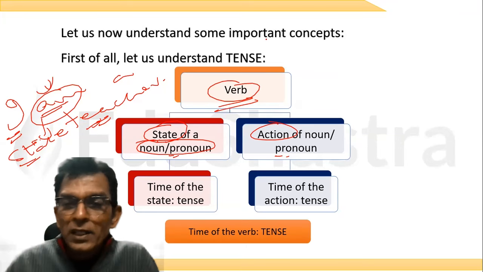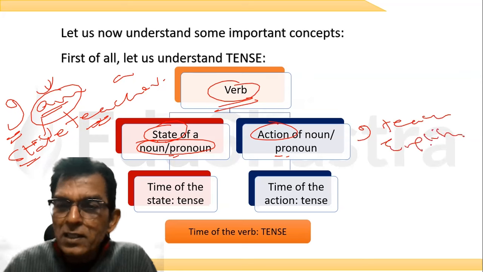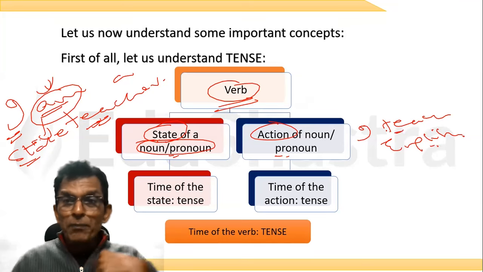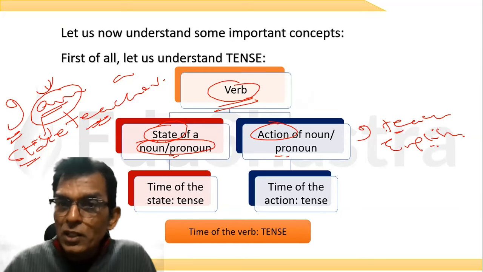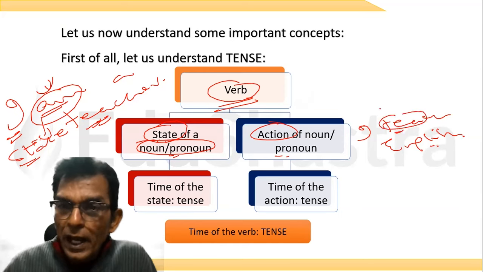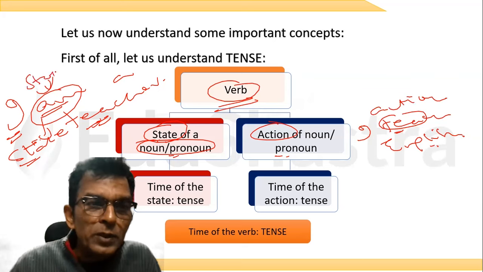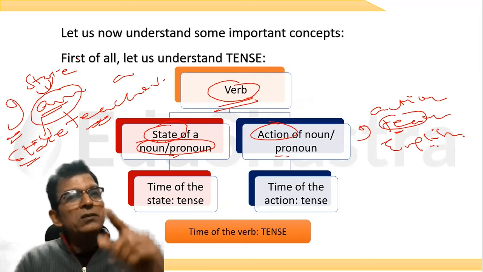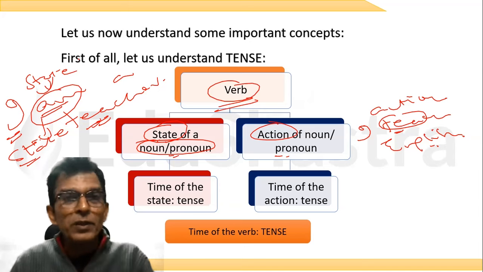Okay, now here, look at this. I teach English. Now, when I write this, here you will see that there is an action, sir. मैं पढ़ाता हूं, which means I'm doing an action. Now, the action is also called the verb, and the state is also called the verb. The word which shows the state or action of a noun or a pronoun is called the verb.